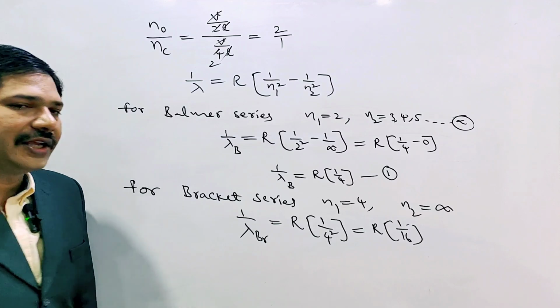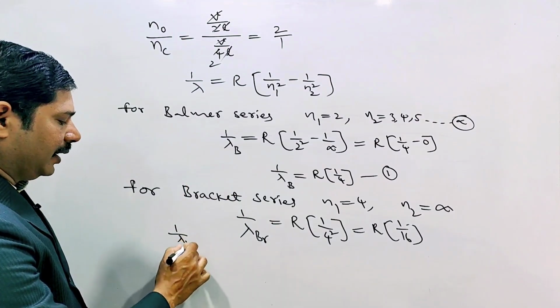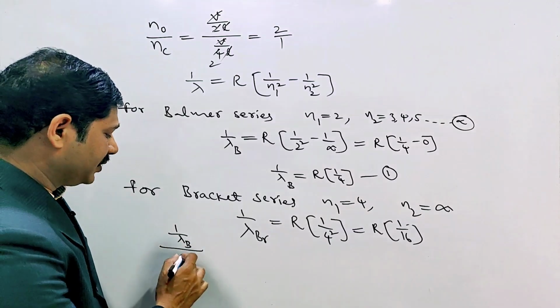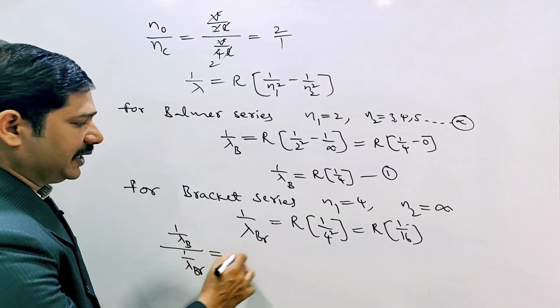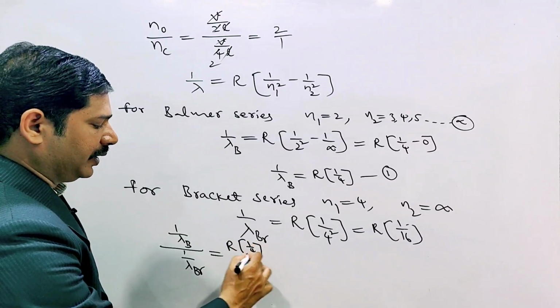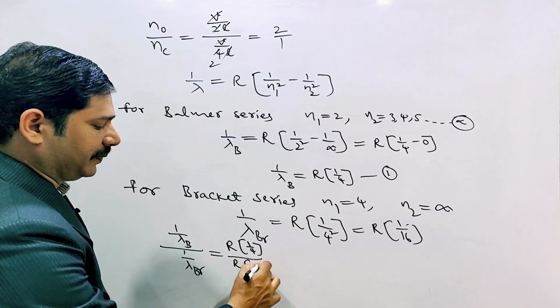Now they are asking for the ratio. So 1 by lambda of the Balmer series to 1 by lambda of the Brackett series is equal to R into 1 by 4 divided by R into 1 by 16.